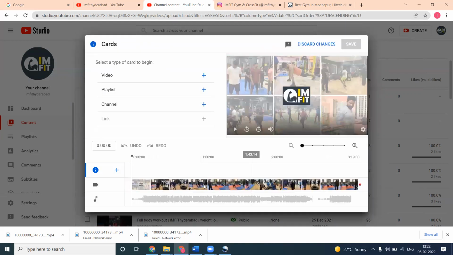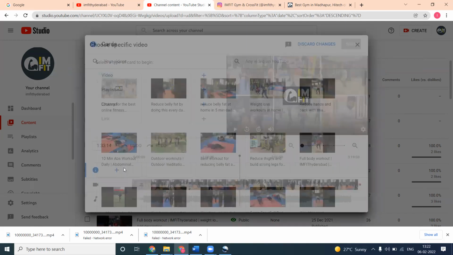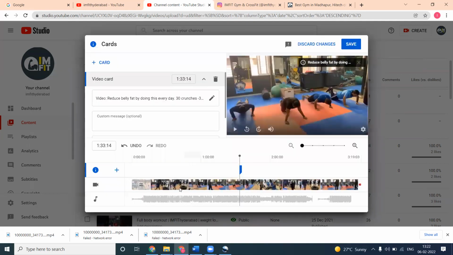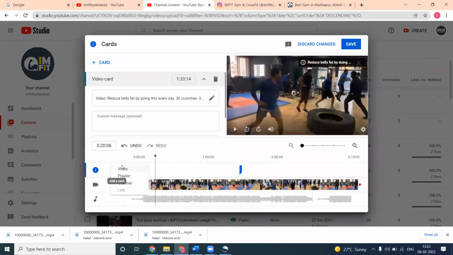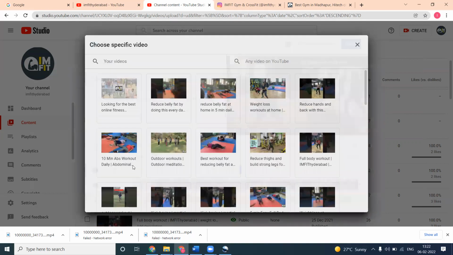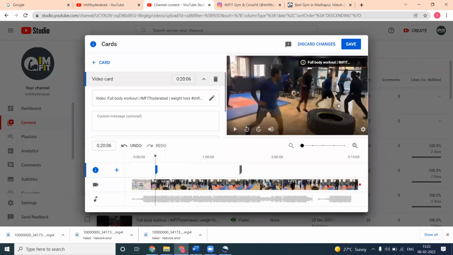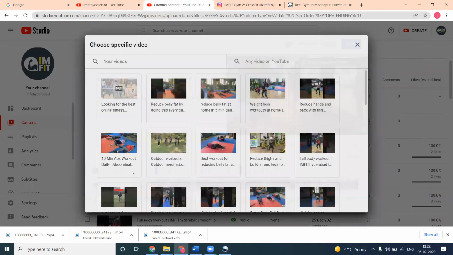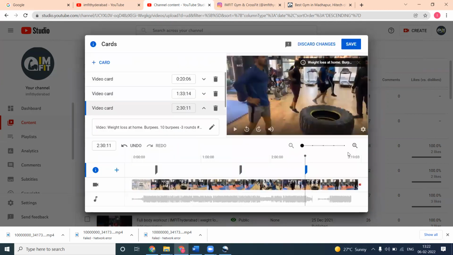In this one, where you can add the end screen, select it, then the video add option. Here on the screen, we can go to this option. The cursor will play in different patterns as you wish.